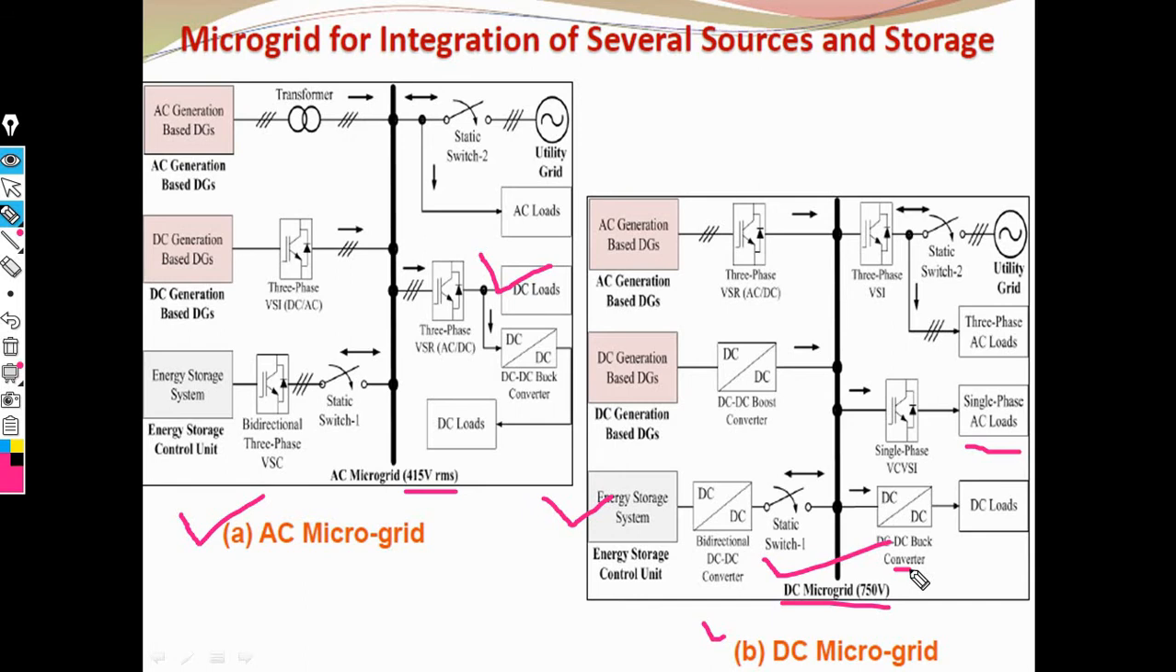Next is the DC to DC buck converter. What is the meaning of buck converter? When the output voltage of the converter is less than the input voltage, this type of converter is called a DC to DC buck converter, and this buck converter is connected to the DC load. This is the difference between the AC microgrid and the DC microgrid.